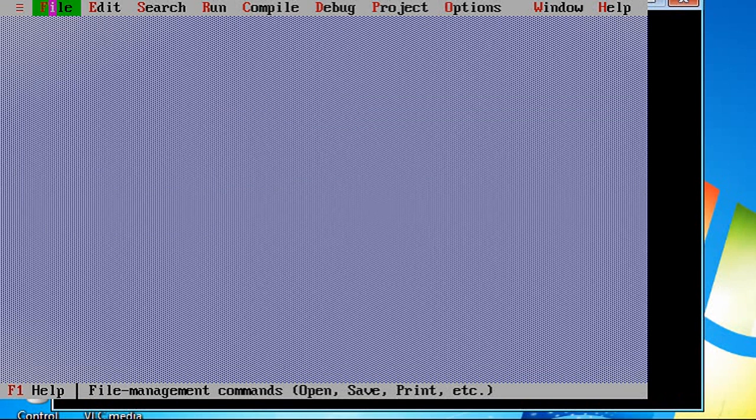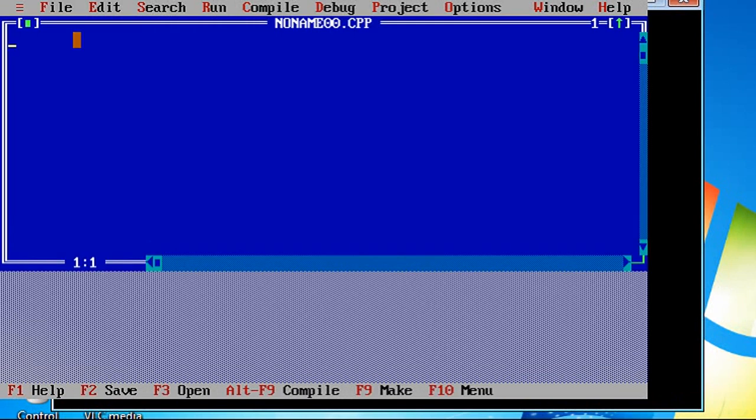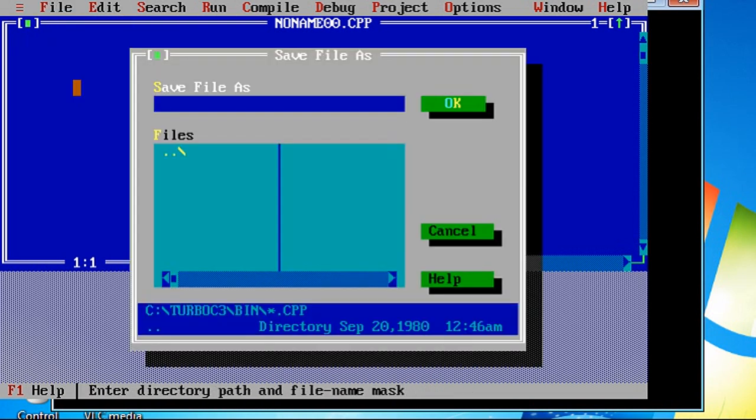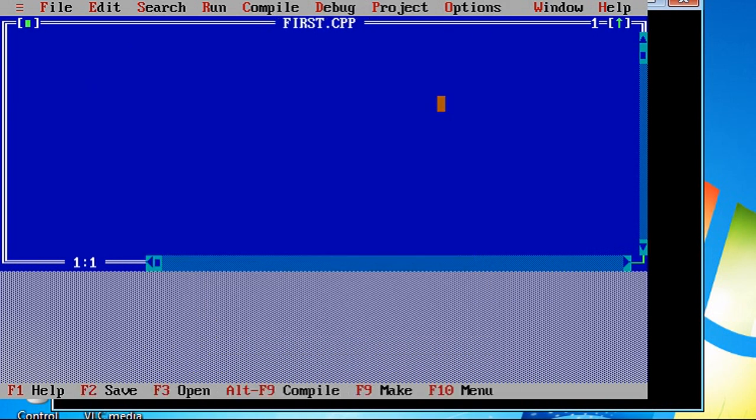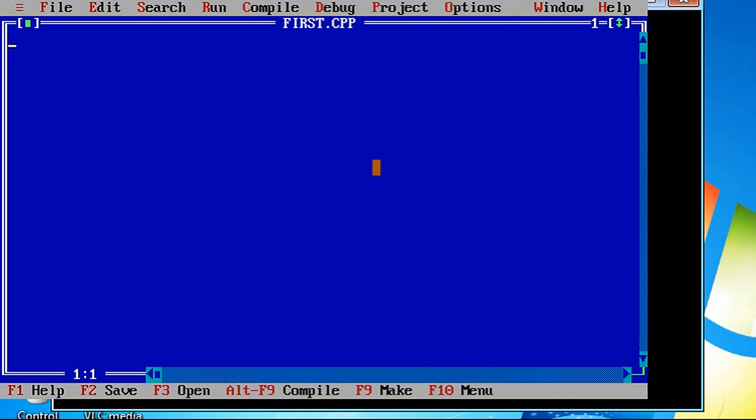Now what I will do, I will go to File and say New File. Now this file has a default name as noname00.cpp. Now I want to give some name to it, so I need to say File, Save As. As it is my first C++ program, I will save it with the name first.cpp. Make sure that the program is saved with the extension .cpp. I say OK. Now to make this screen full size, I need to press a shortcut key called F5. So the screen has become full size.